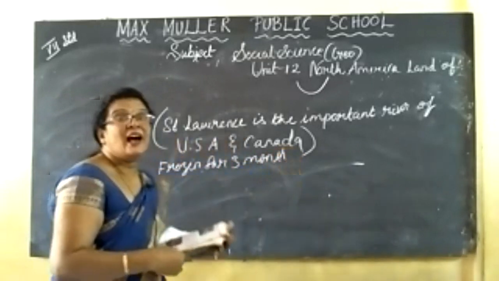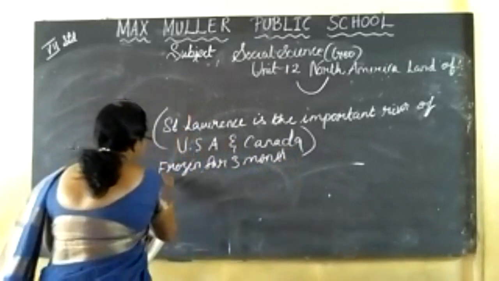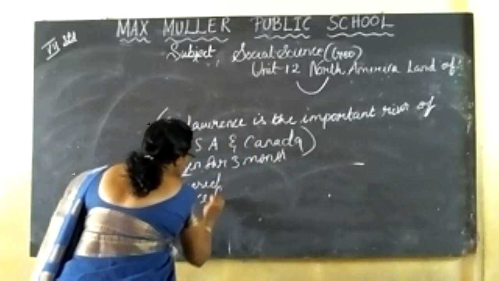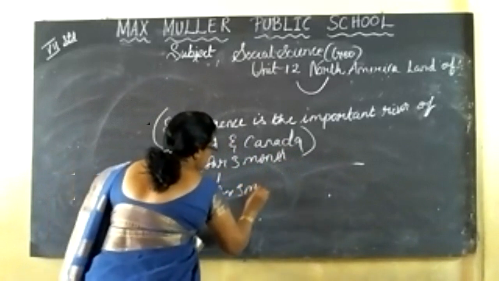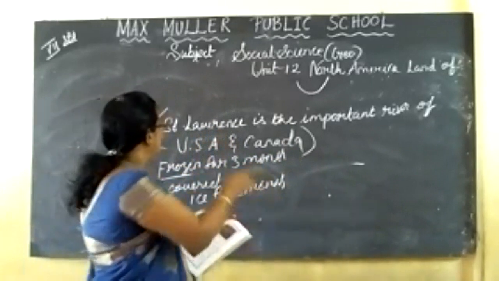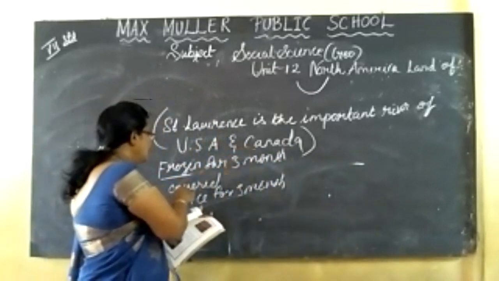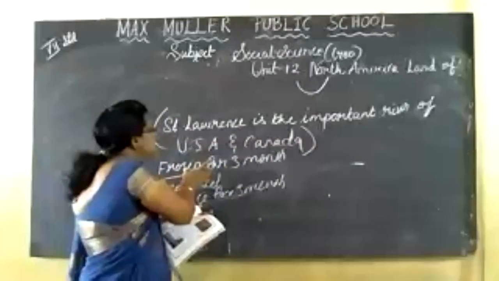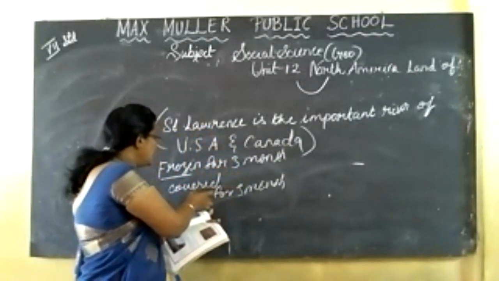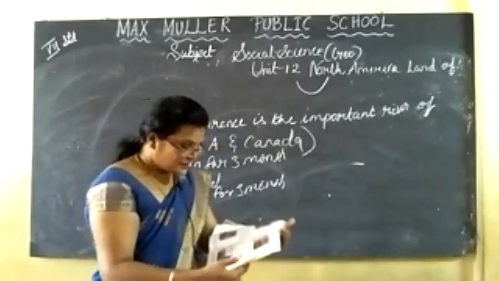It is covered by ice. So it is covered by ice for 3 months. St. Lawrence is an important river of USA and Canada, and for 3 months the St. Lawrence river will be frozen.